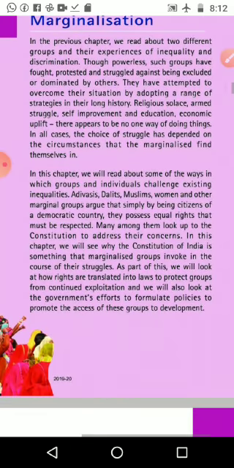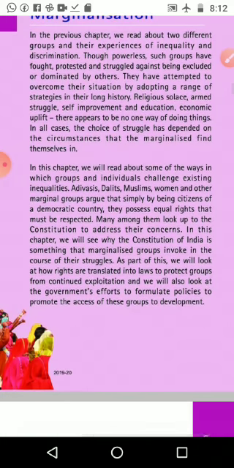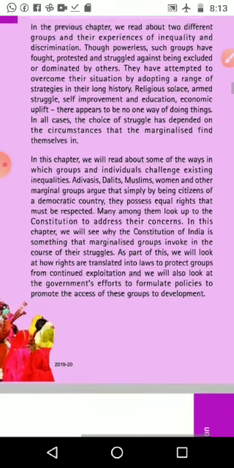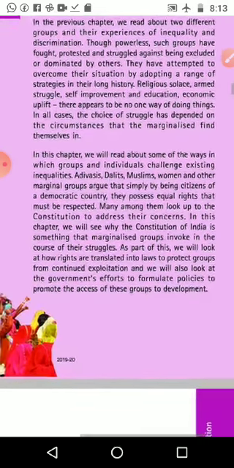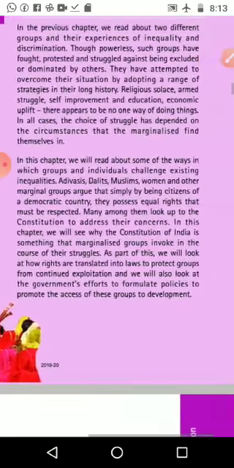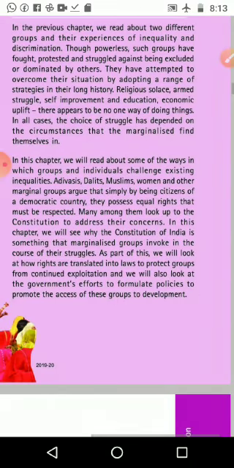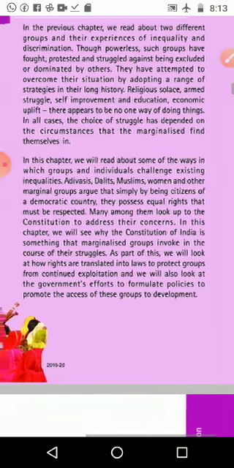Then armed struggle, where they took weapons and struggled. Then self-improvement and education, trying to improve the quality of their life and education. And then economic upliftment, getting better jobs and doing better business, trying to become economically uplifted. In different ways they try to overcome this marginalization.